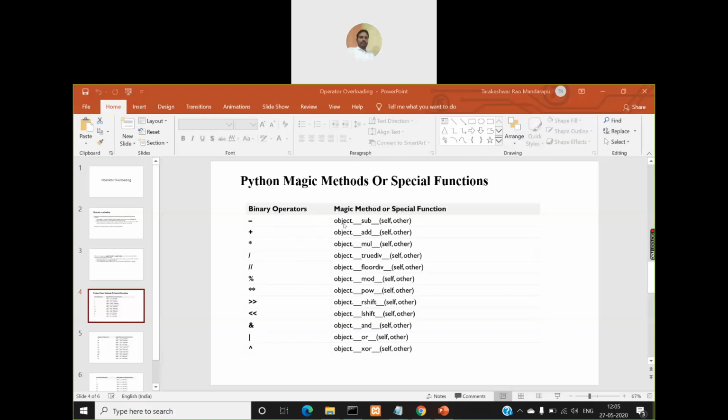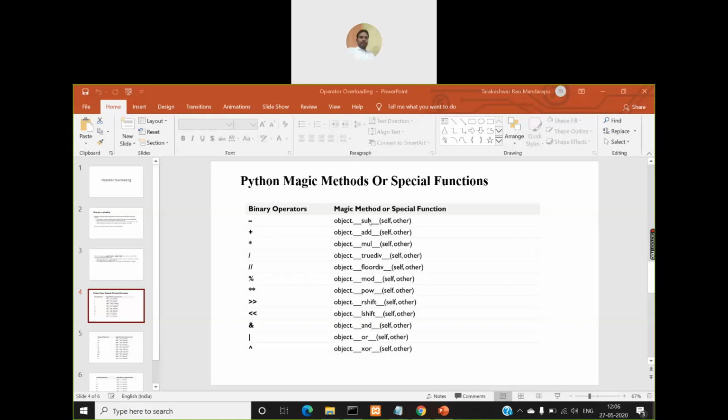So what is that magic method and special function? Look at this. It is given beside that operator, double underscore sub double underscore, and with whichever object you want to invoke, you have to mention that object name dot the method name. So if you want to implement this operator overloading, you need to use these methods or functions in our program. I'll show you tomorrow how to use them in our program.